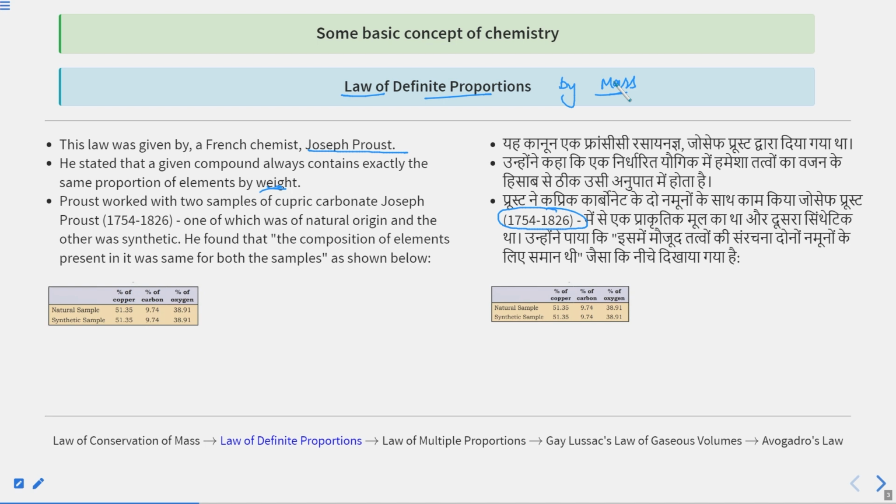Repeating one more time, he stated that a given compound, whatever the compound, like SO2, CO2, NH3, SCl, HBr, always contains exactly the same proportion of elements by weight.